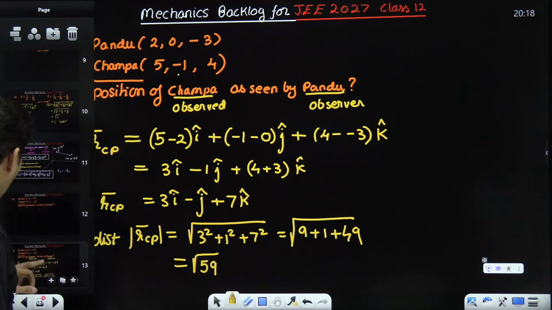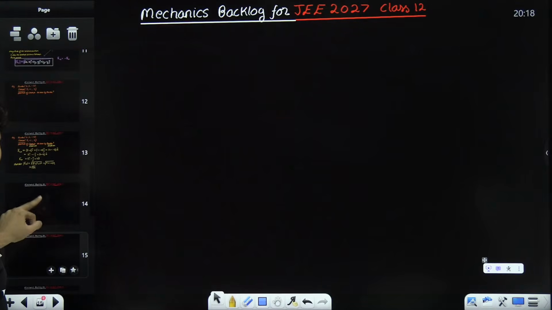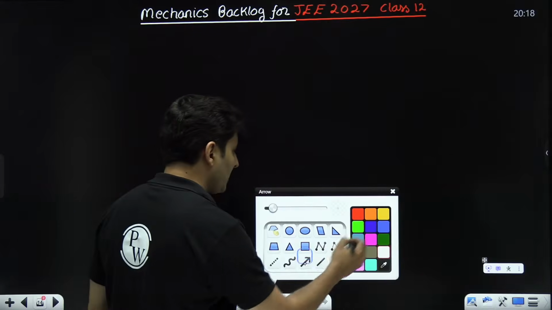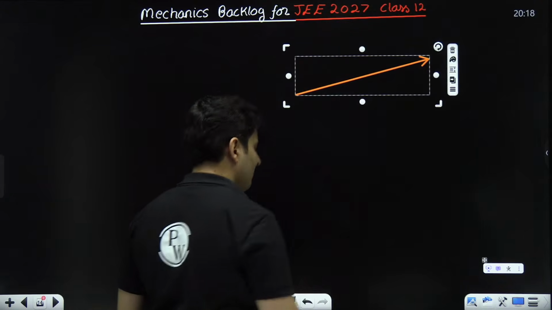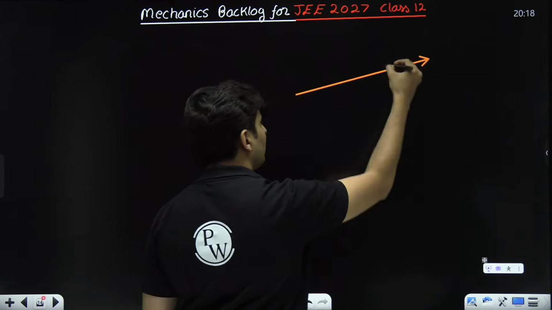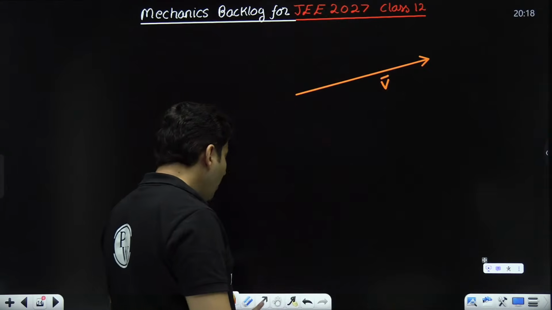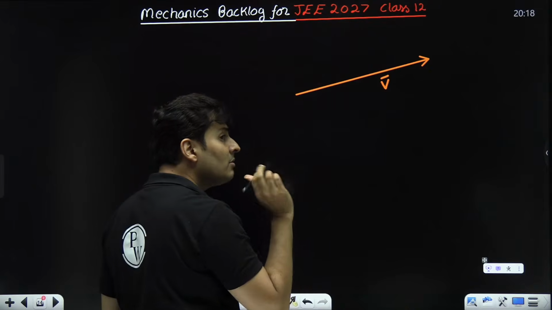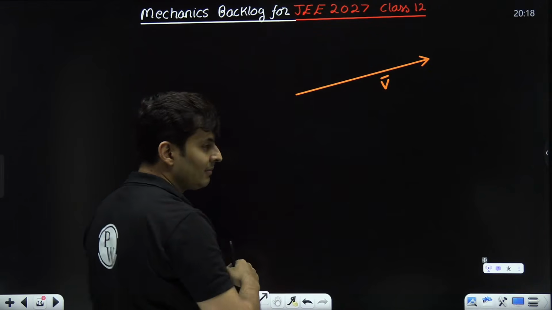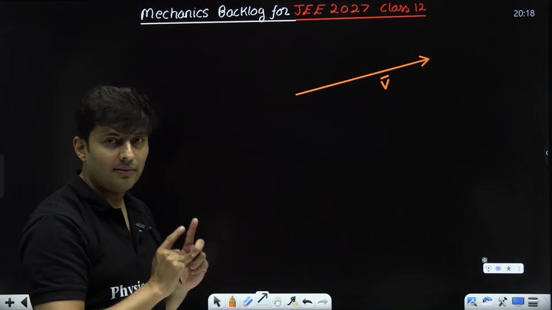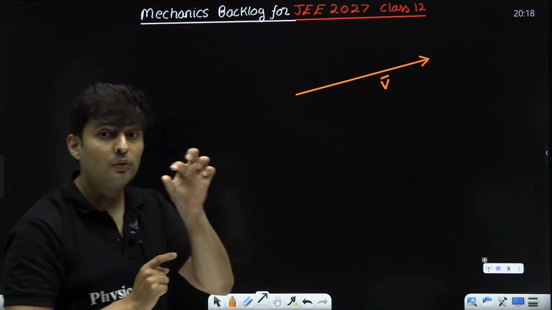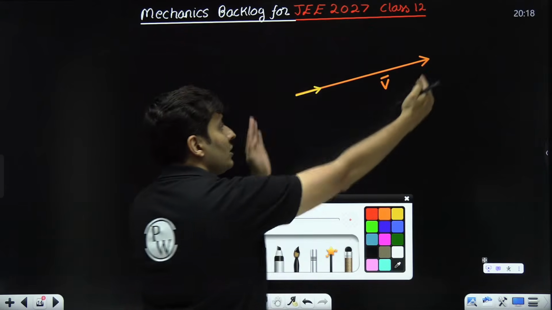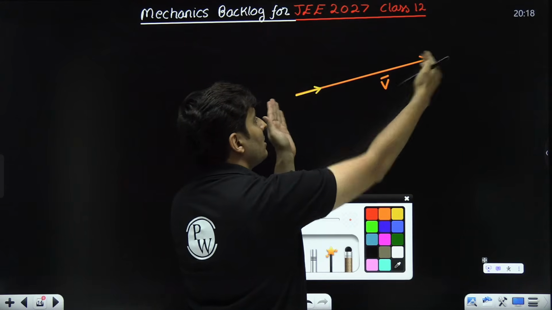Great. Now comes the next part of this. If I tell you, listen, bro, there is a vector, okay, there is a vector, fine. I want to find a vector which is in the same direction but of unity length. Getting my point? I want to find a vector in the same direction but of unity length, meaning something like this. So this could be 70 units, this is 1 unit.